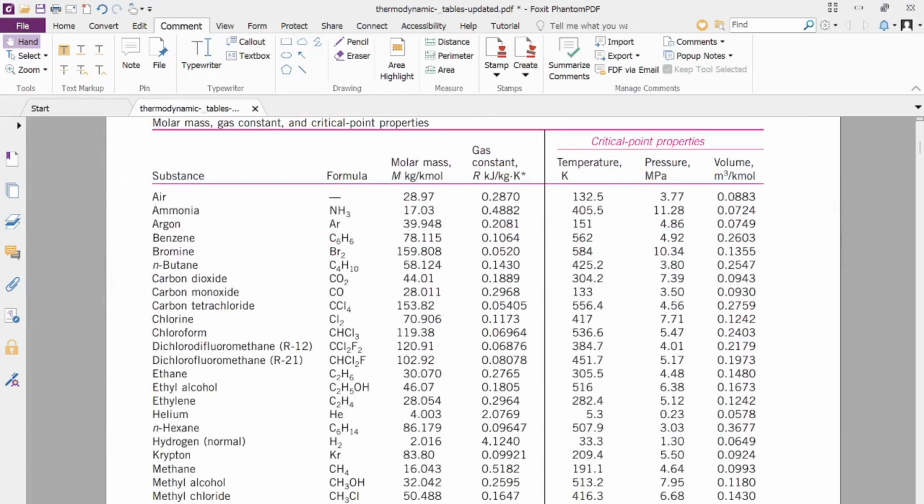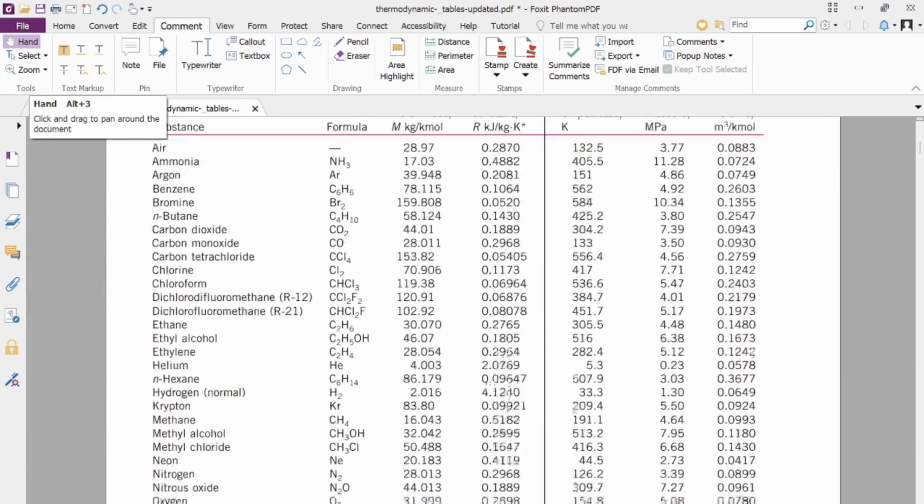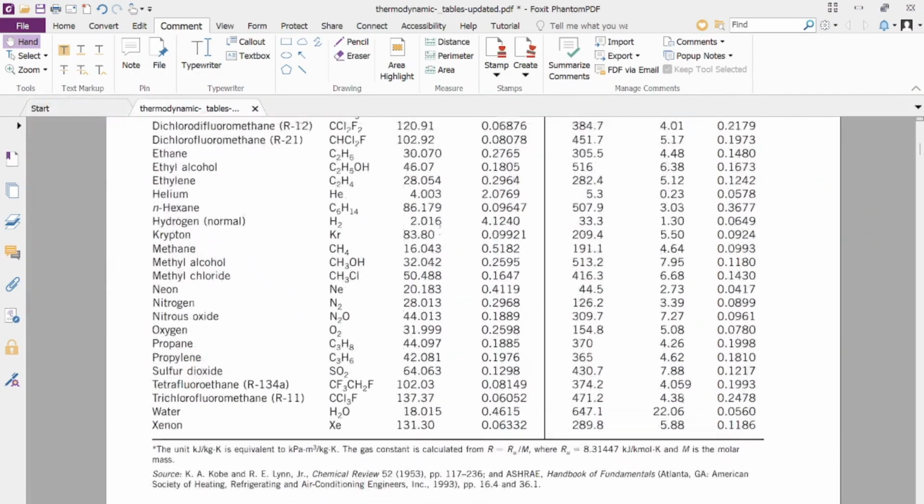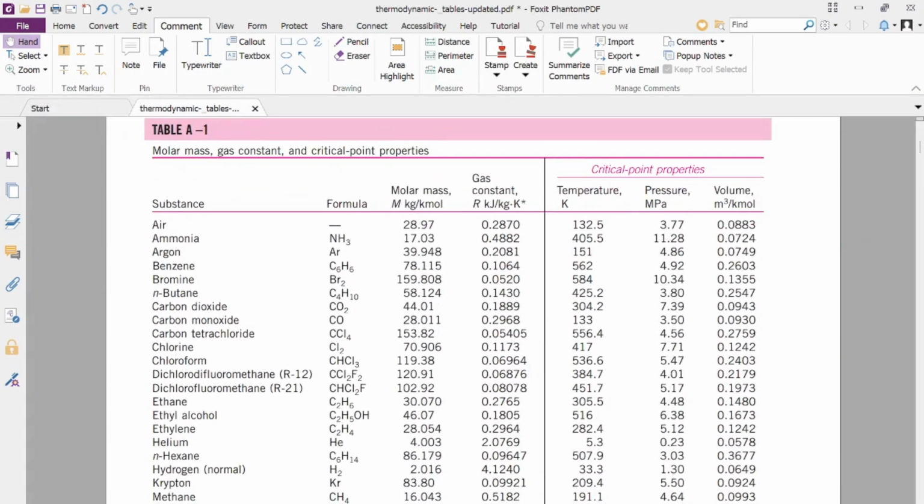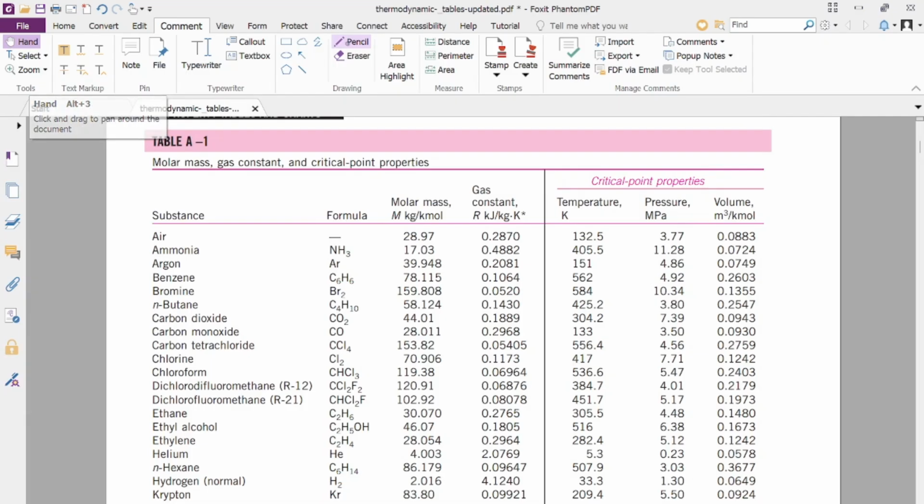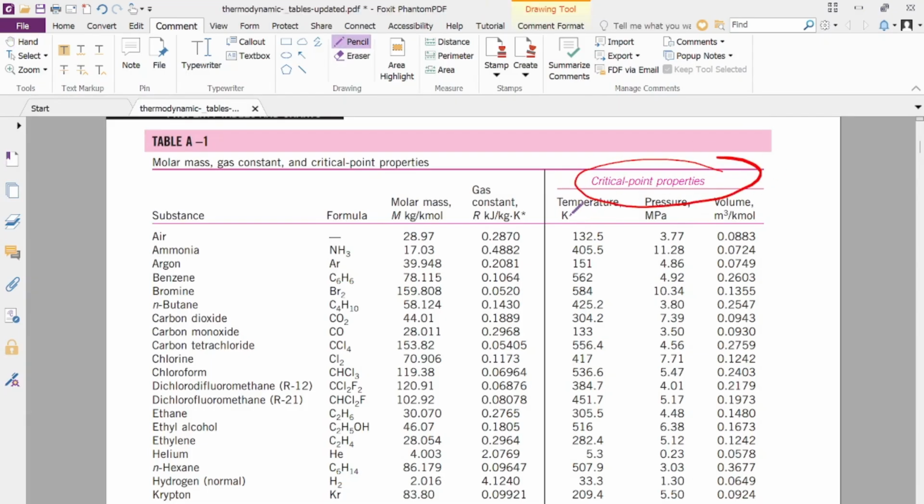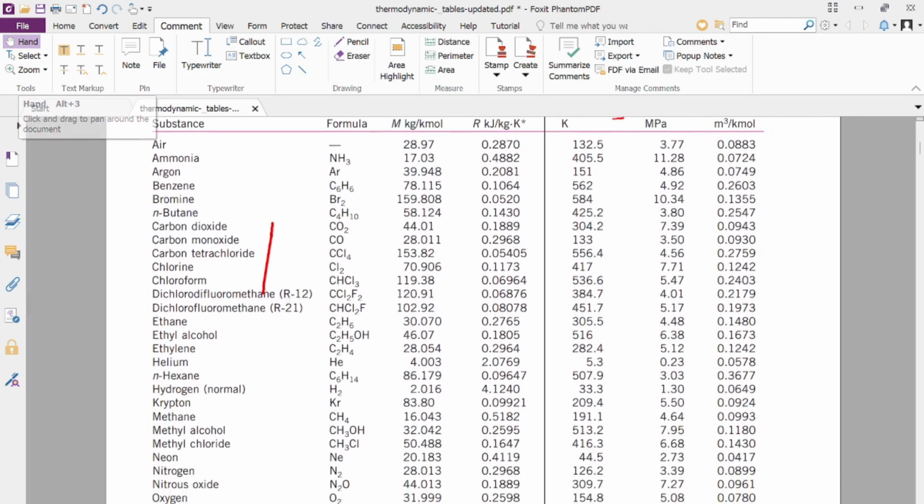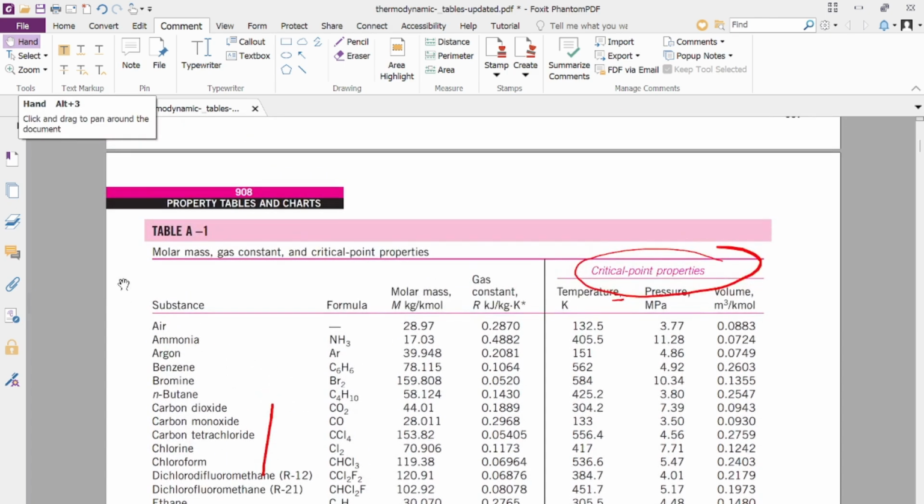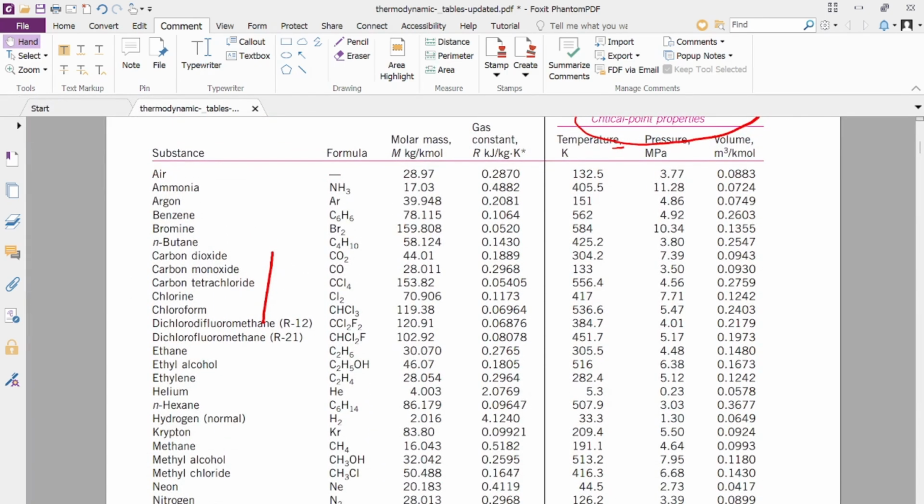Our table indicates that all substances have their own critical points. Here we see the critical temperature, pressure, and volume. For air, the critical temperature is 132.5, the critical pressure is 3.77, and the volume is given. These are all the substances you discussed in the first engineering thermodynamics course.